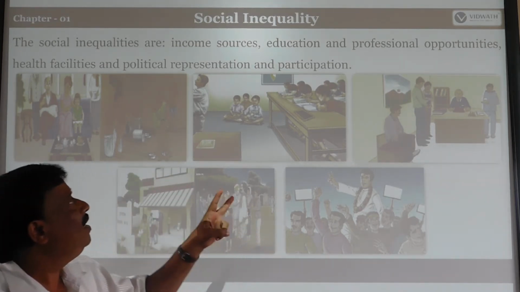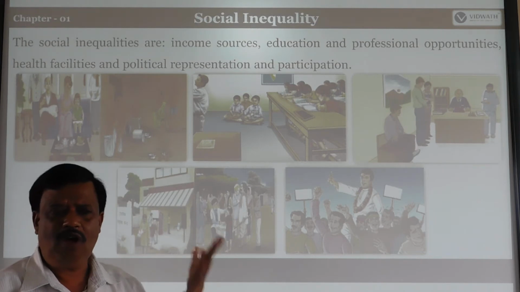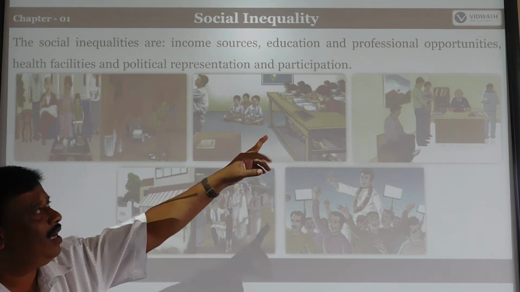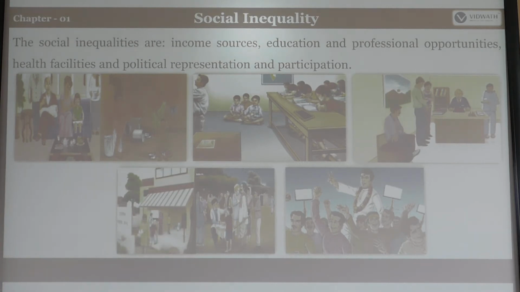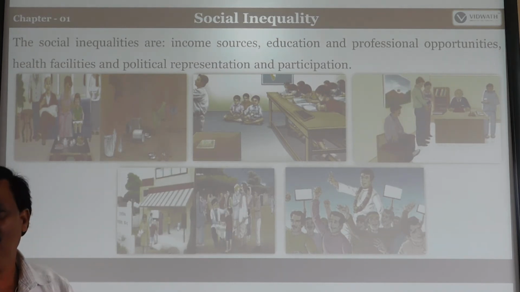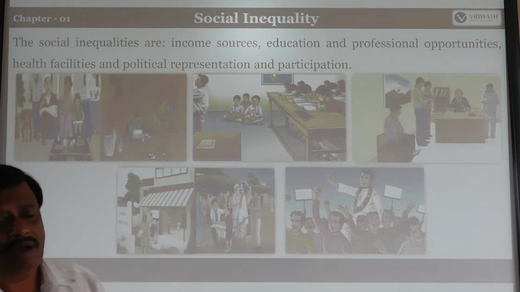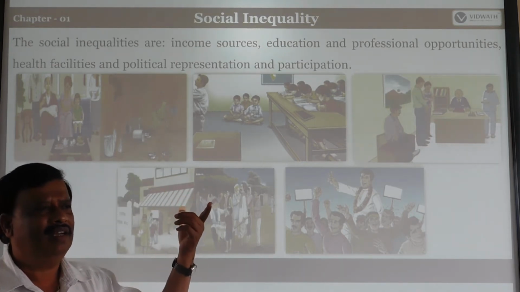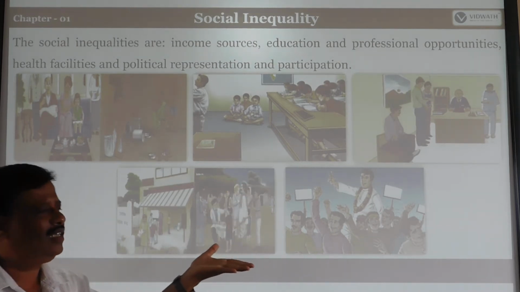So our society is stratified in professional opportunities. Somebody is a principal, doctor, engineer, with higher qualifications, and somebody has a lower profession. So professional opportunities can also divide society's people into higher and lower. And health facilities. See, urban people immediately get health facilities, because health facilities are more available in town areas than in rural areas, isn't it? Where the health facilities are good, that place gets a good standard and status.